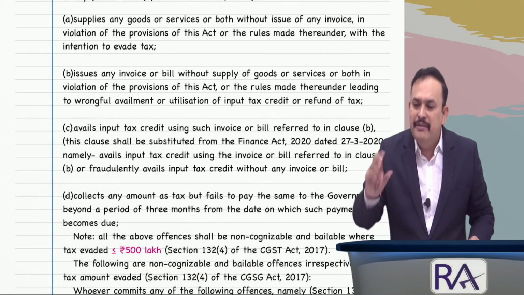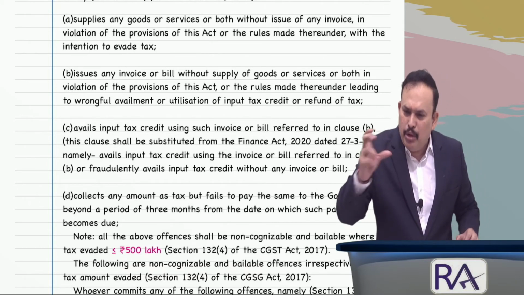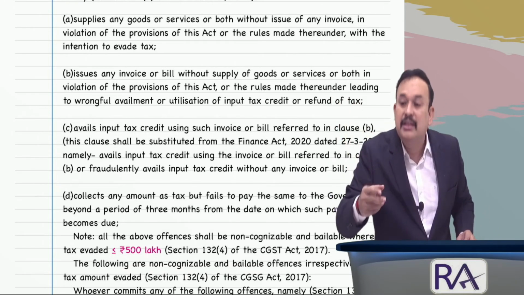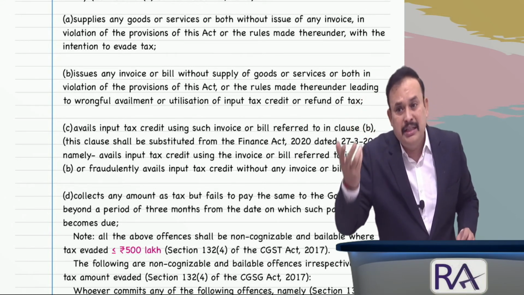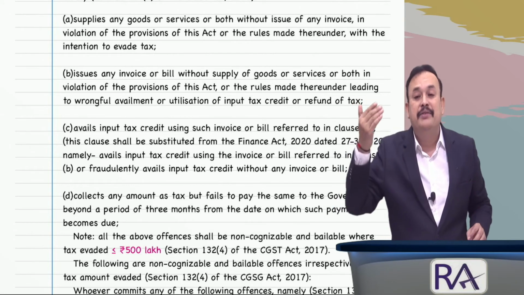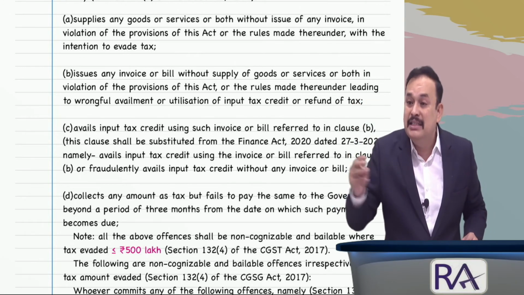That means even where the tax evasion is more than 100 lakhs and less than or equal to 200 lakhs, there is 1 year imprisonment with fine. Where tax evasion is more than 200 lakhs and less than or equal to 500 lakhs, the maximum imprisonment is 3 years.